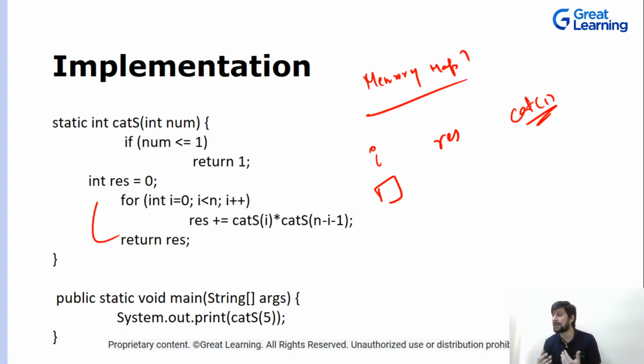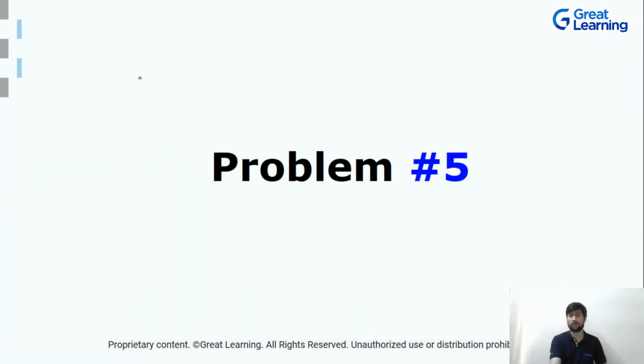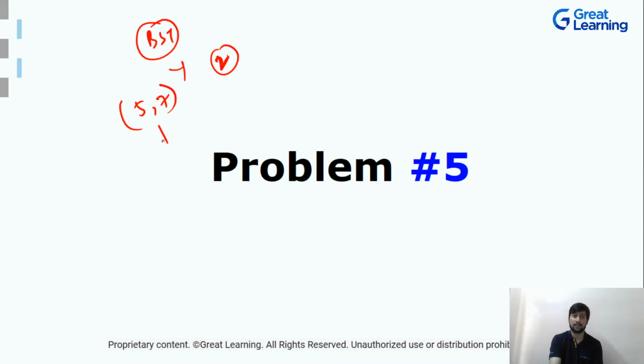Now how can you implement this? Basically there is a very simple question. I told you guys, given a BST, there is a BST given, right? And in that BST there are two nodes. Let's suppose 5 and 7. This is the BST that is given to you. You need to tell me how many trees are possible with these two nodes, keeping this thing in mind.